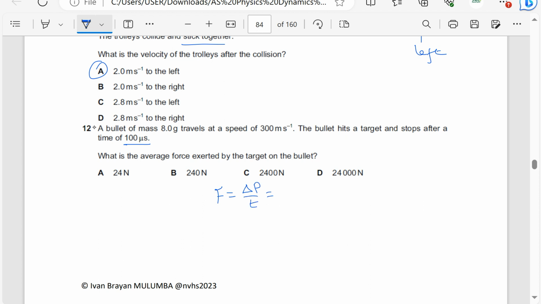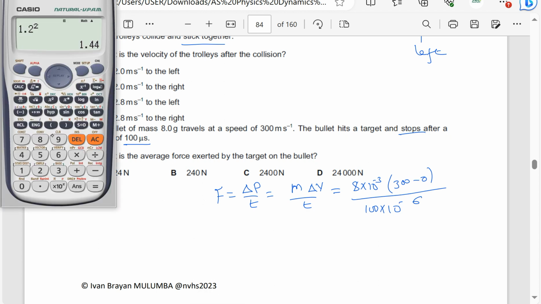So this is the mass times the change in velocity divided by time. The mass is 80 grams, which is 8 times 10 to the power minus 3. The velocity changes from 300 to 0, so it is 300 minus 0. The time is 100 microseconds, which is 100 times 10 to the power minus 6.